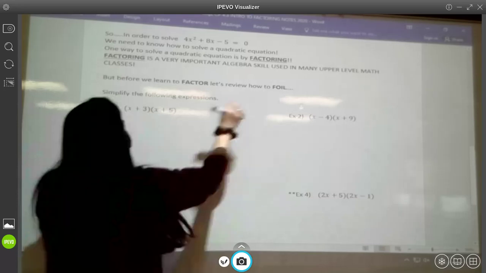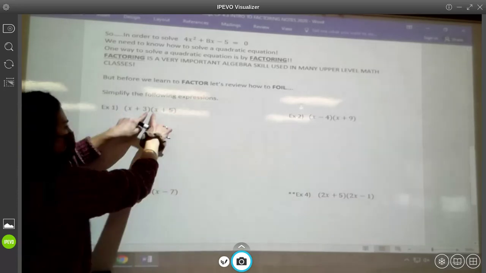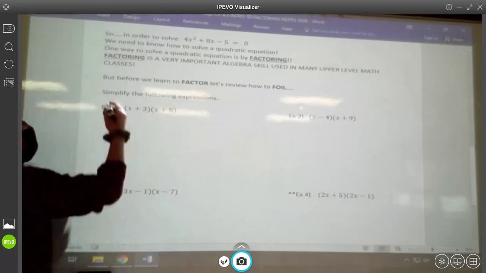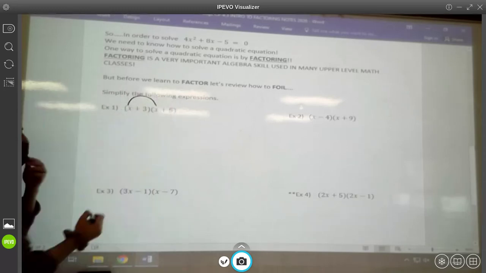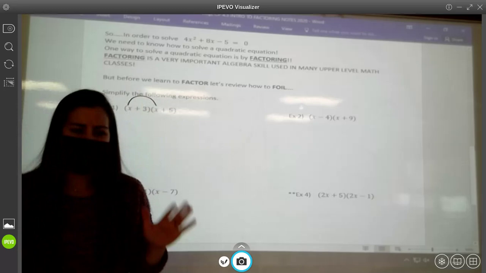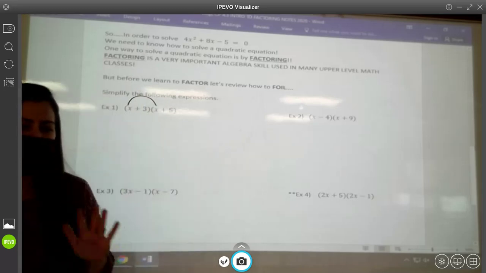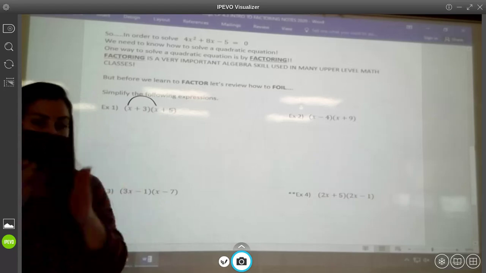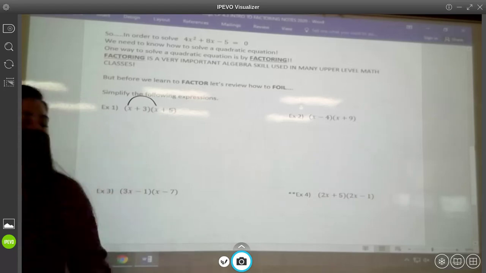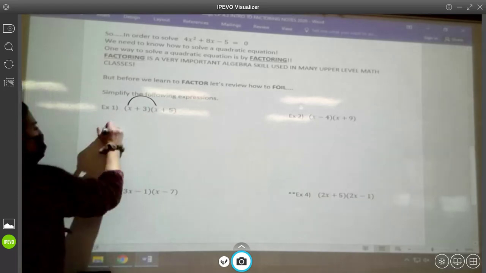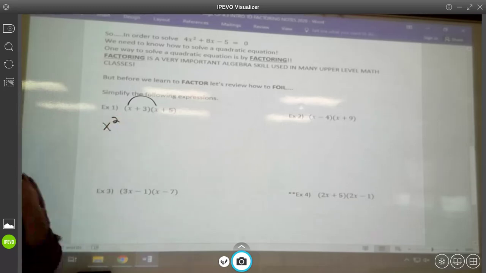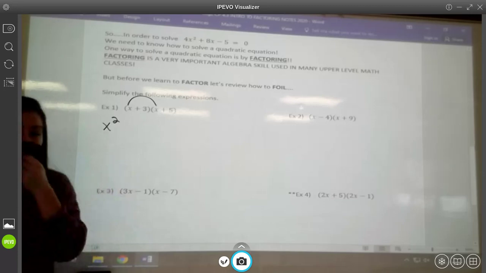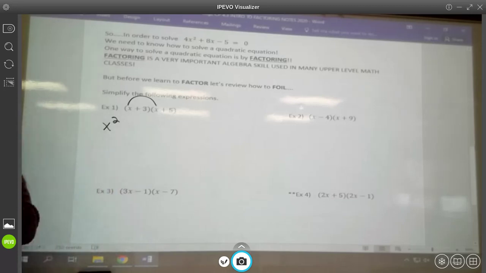So FOIL says to do first, outside, inside, and last. I just think of it as double distribution. So first we're going to do x times x. Anybody know what x times x is? Think about what it is when you times something by itself twice. 2 times 2 is 2 squared. 3 times 3 is 3 squared. So x times x is x squared. A lot of students want to put 2x, but guys, that would be x plus x. X times x is x squared.